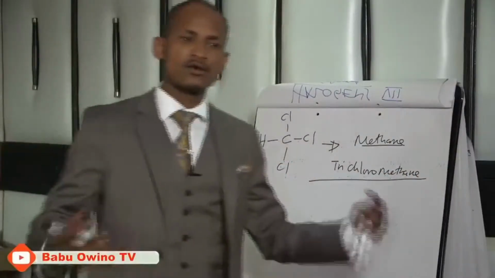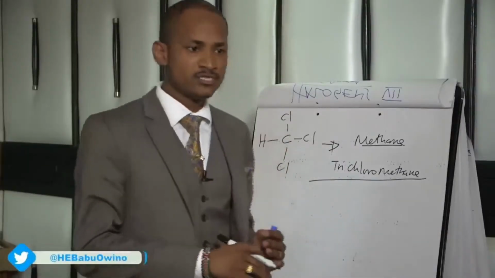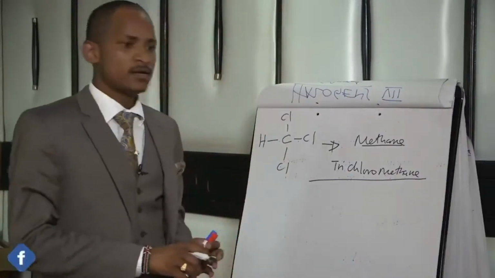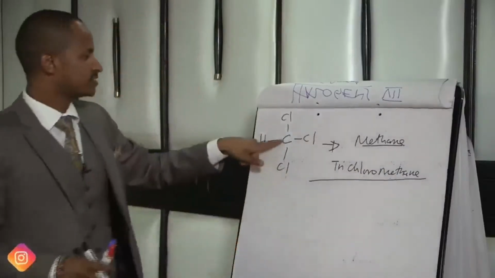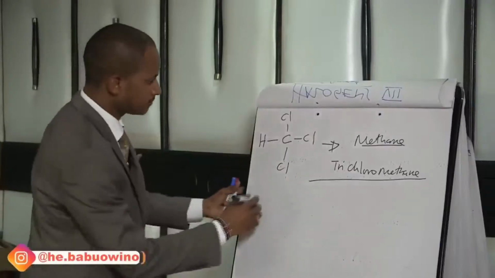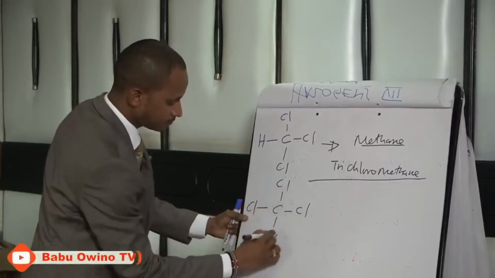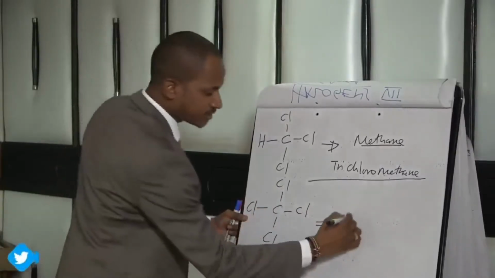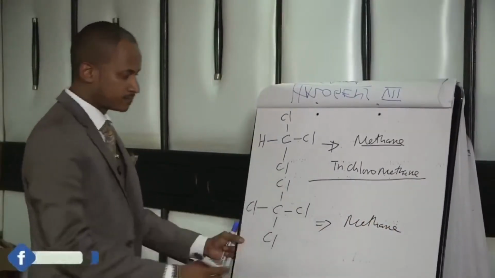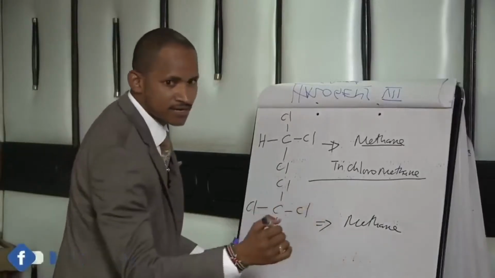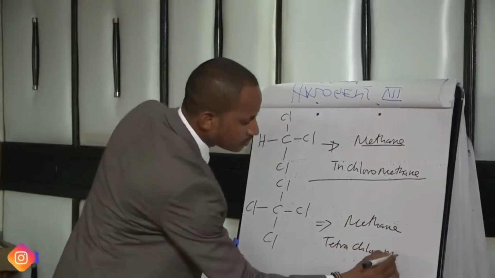Trichloromethane is chloroform, what we use to preserve specimens in the laboratory for biology students, and we also use it to preserve dead bodies. Chloroform, trichloromethane, this is the formula. Now the last example we have: the longest continuous chain is methane, and from here we have 4 chlorines, which makes it tetra, not quadra. Tetrachloromethane.